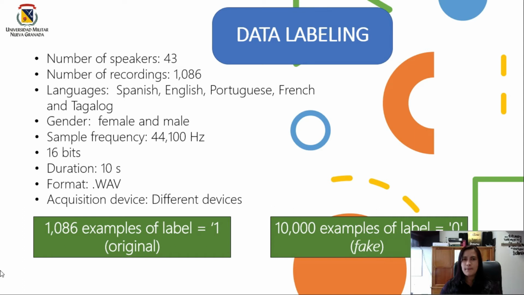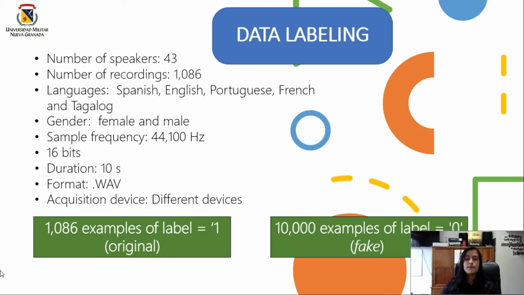We recorded them in a sample frequency of 44,100 hertz with 16 bits. Each audio file had a duration of 10 seconds in a WAV format and with different acquisition devices like computers or cell phones. So in total, we have 1,086 original audio files, a total of 10,000 fake voice recordings.